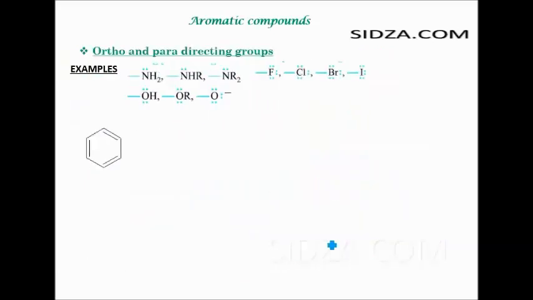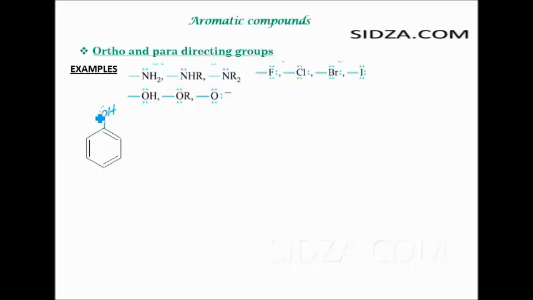Okay, let's have some other examples of the ortho and the para directing groups. You can see all these groups that we find here, these are having the electron pairs, right, attached to them. They have the lone pairs: NH2, NHR, NO2. It has a lone pair. If you attach any of these groups over here, it will increase the electron density at the ortho and the para. So like here also we have the OH group, right, hydroxide group, which has got two lone pairs of electrons.